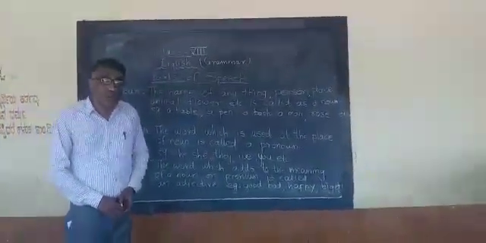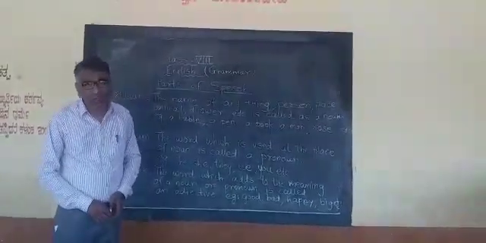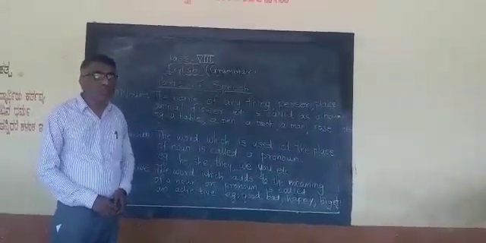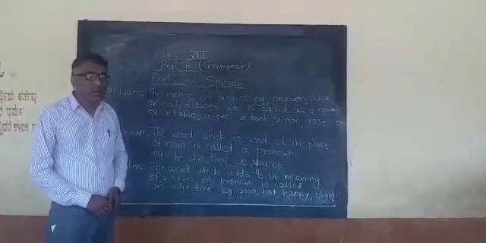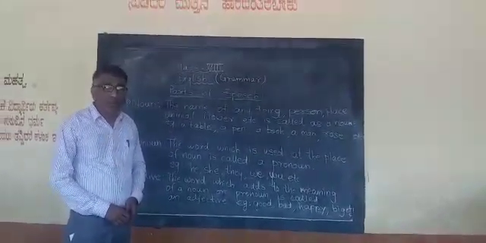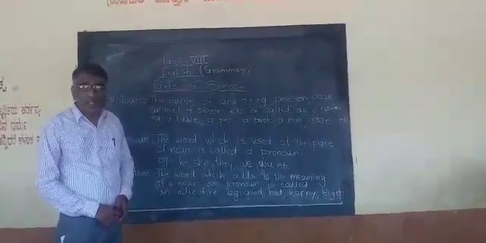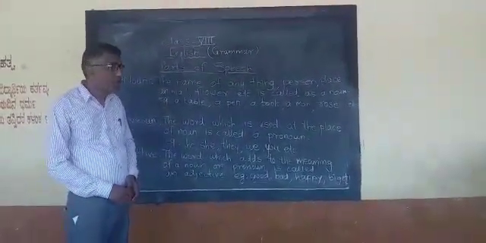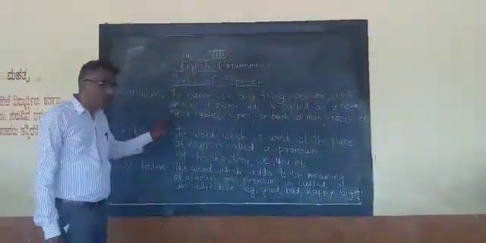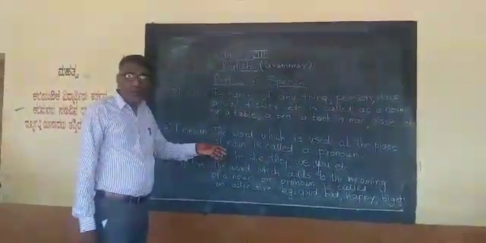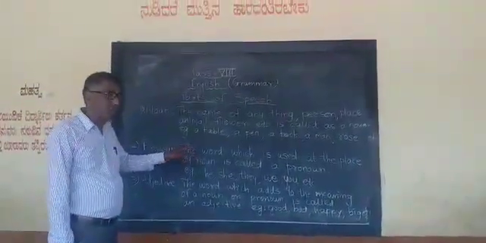We all know that there are 8 parts of speech: noun, pronoun, verb, adjective, adverb, preposition, conjunction, and interjection. These are the 8 parts of speech. Let us learn one by one these parts of speech.